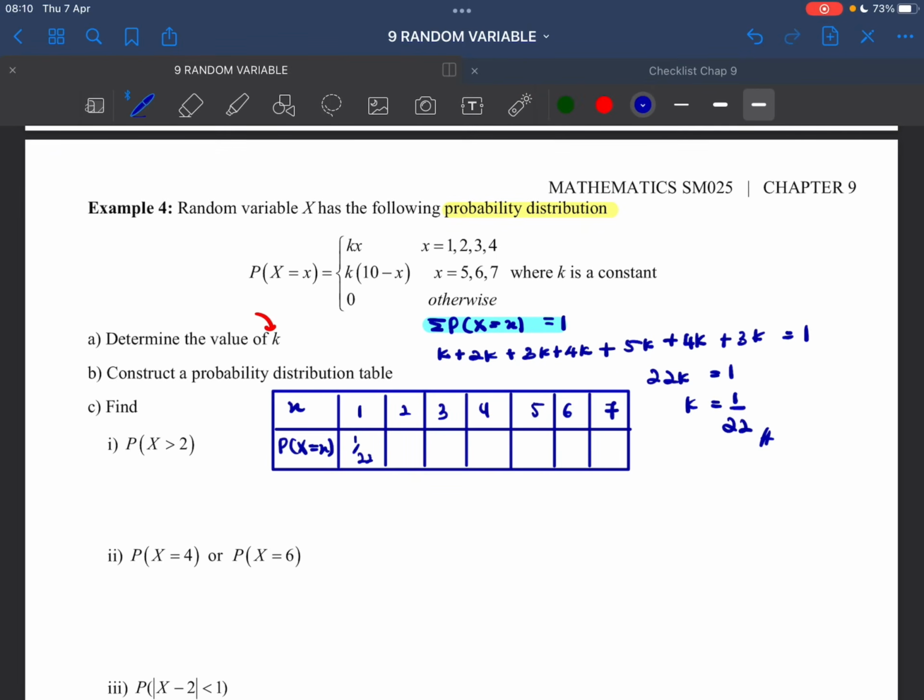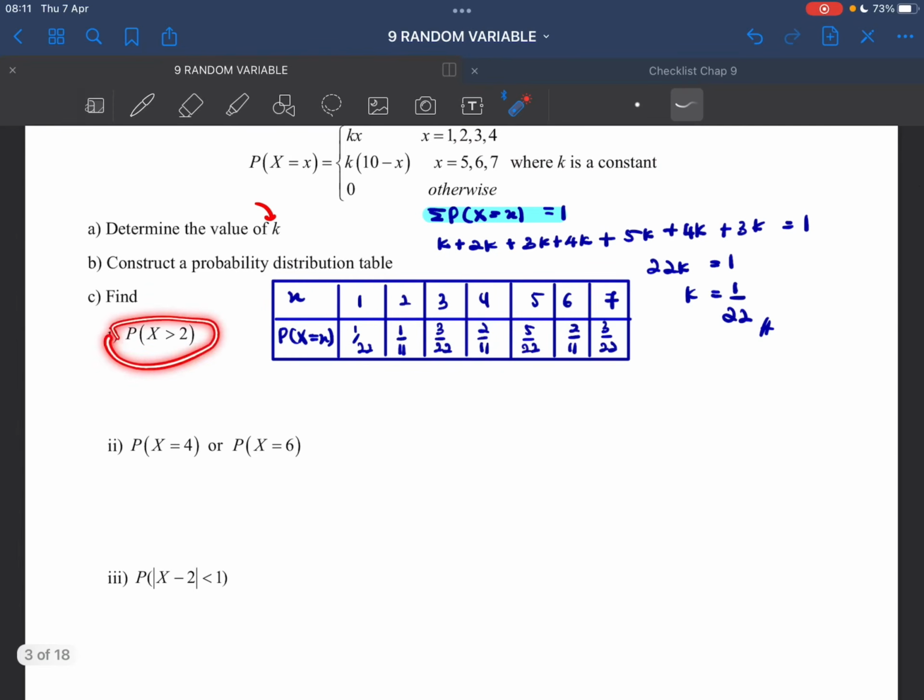So 2k, 2 times 1 over 22, so that will be 1 over 11. And here we have 3 over 22, 2 over 11, 5 over 22, 2 over 11, 3 over 22. Okay, let's say for 7, k is 1 over 22, 10 minus 7, you'll get 3 over 22. Just sub your k here. Okay, so that is our table. Finish. So the next question, find P(X) greater than 2.